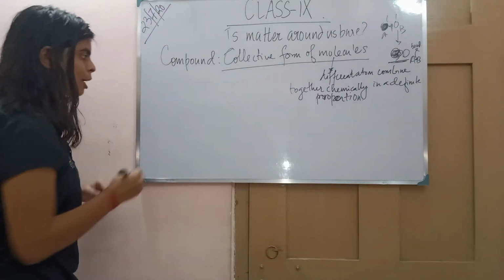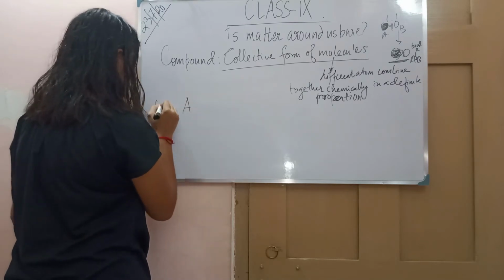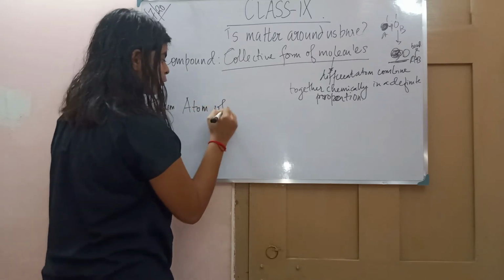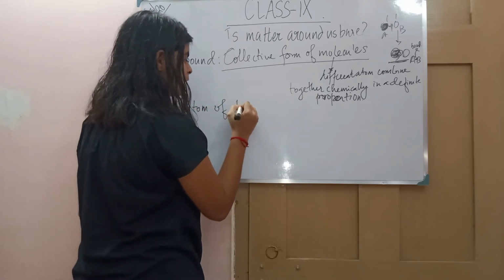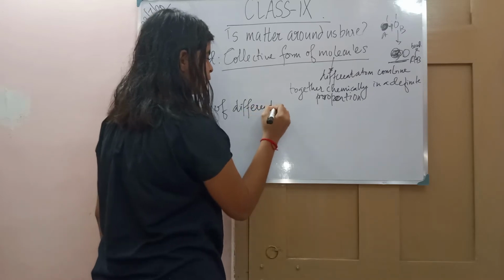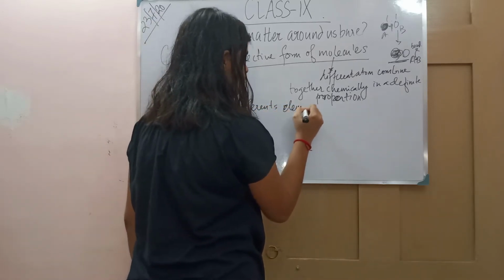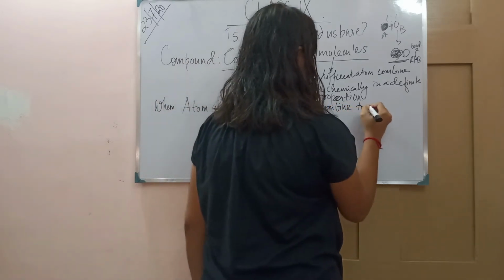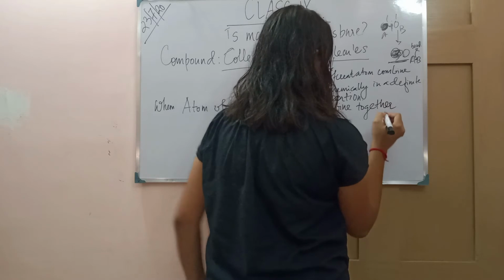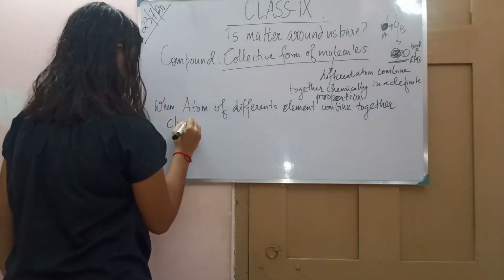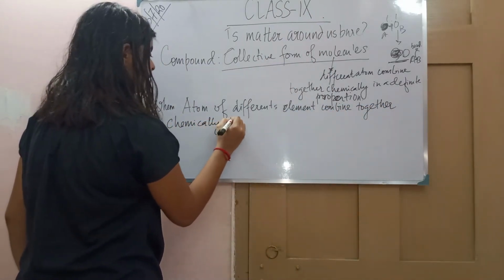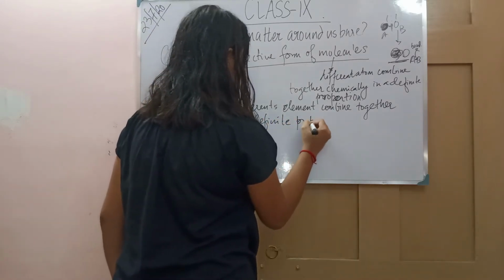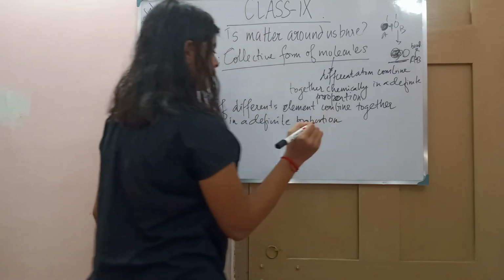So how are they formed? They are formed when atoms of different elements combine together chemically in a definite proportion, because it has to be in definite proportion.